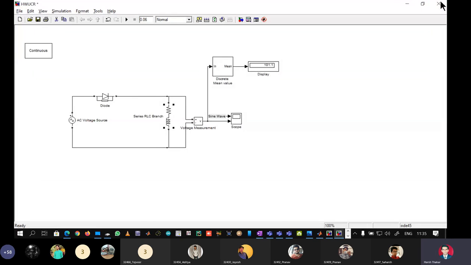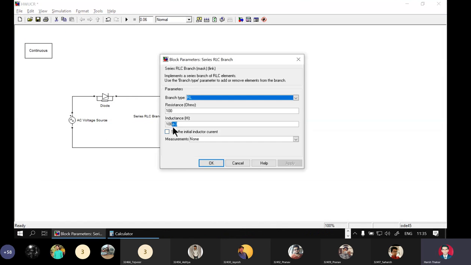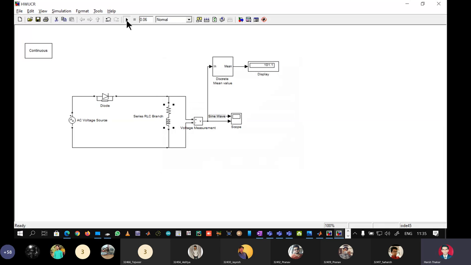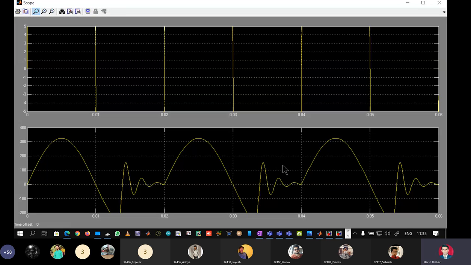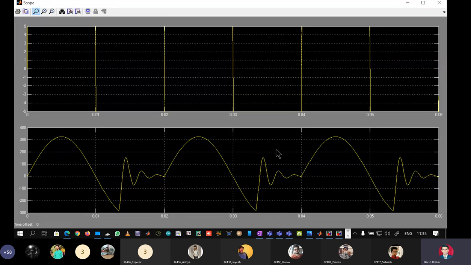Fine. Now let me increase it to 500 millihenries. Apply, okay, save, simulate. 77.5. That's a drastic reduction now. We are seeing here that as and when the inductance is increasing, the negative portion is increasing. So as the area of the periodic signal below the x-axis goes on increasing, the average content is reducing.